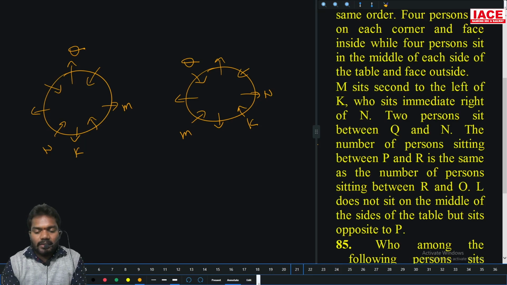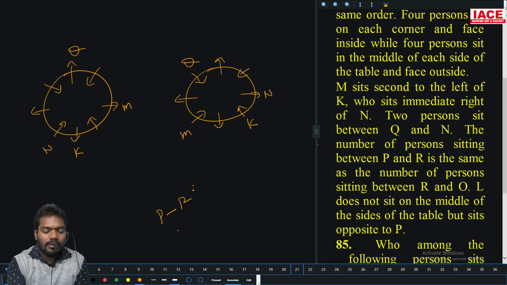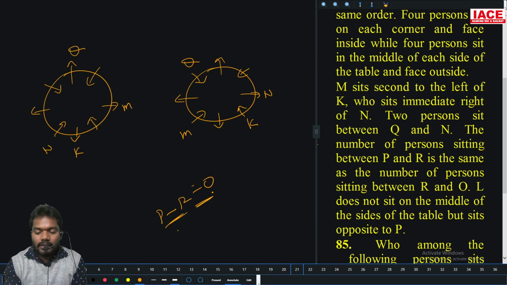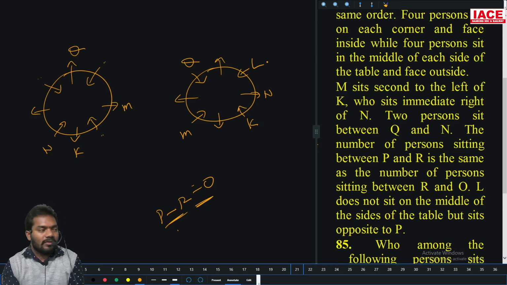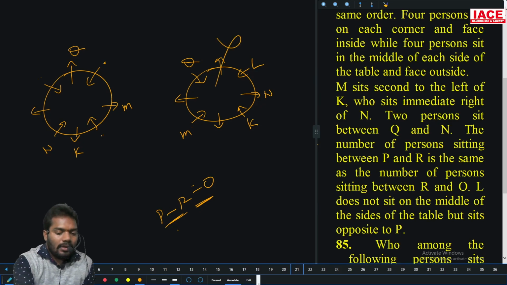The number of persons sitting between P and R is the same as between R and O. So you don't know that. L does not sit in the middle of the sides. L should be at a corner. So L has only this corner as a chance. L sits opposite to P. This case is not possible. Now, if there is L, P is not possible.